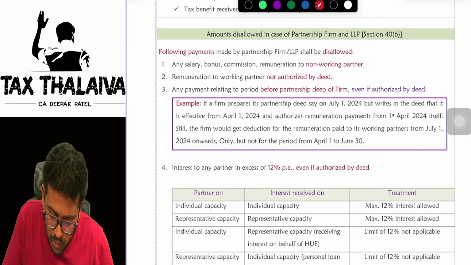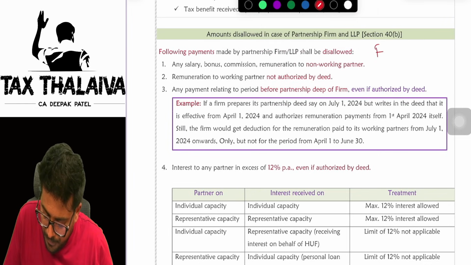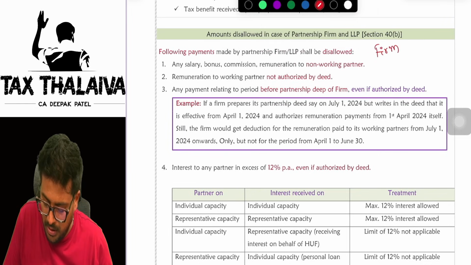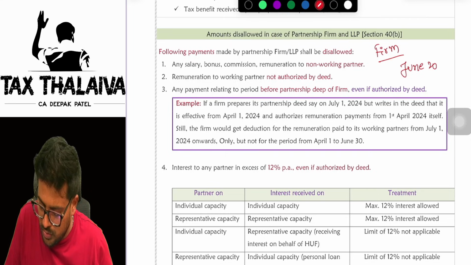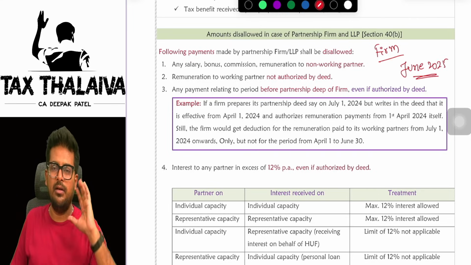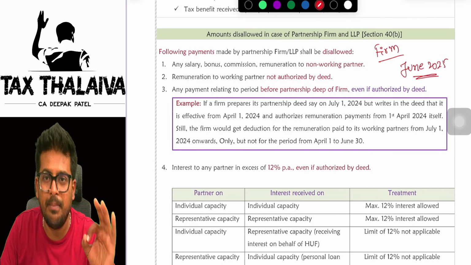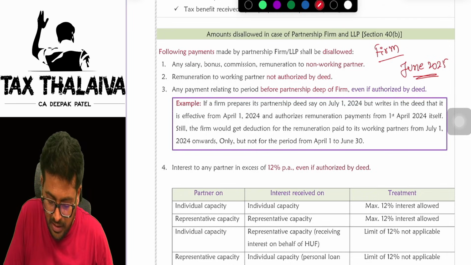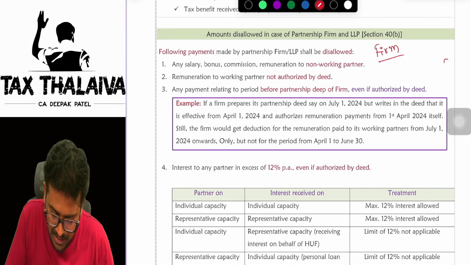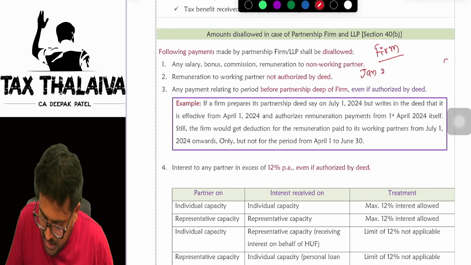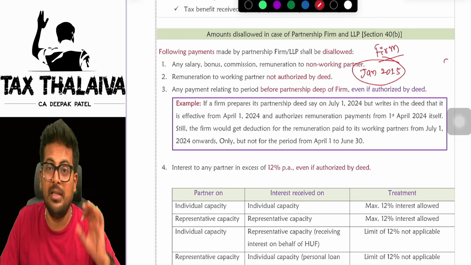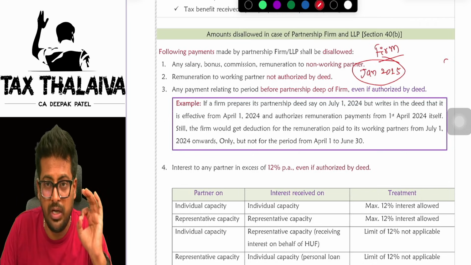Let's say for example, you started a partnership firm in the month of Jan 2025.